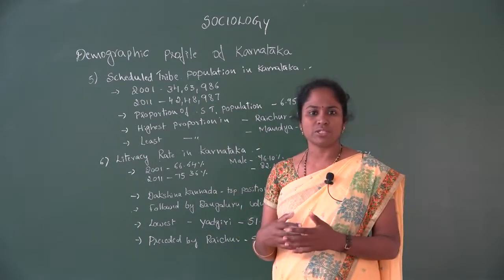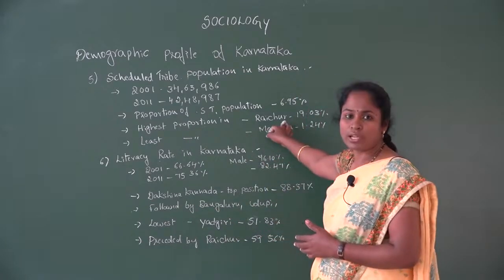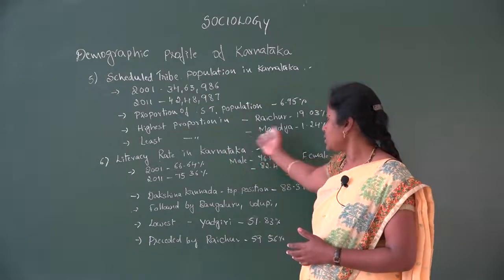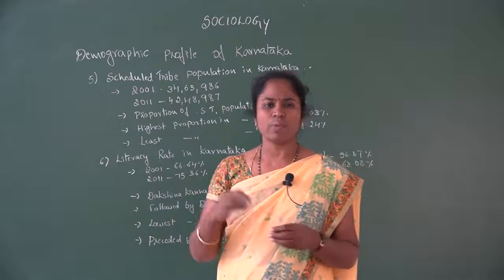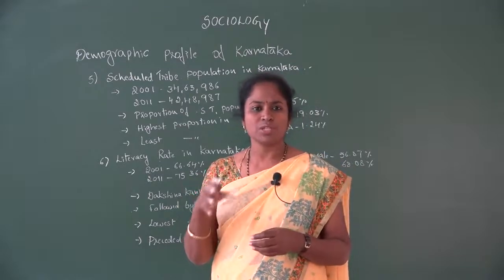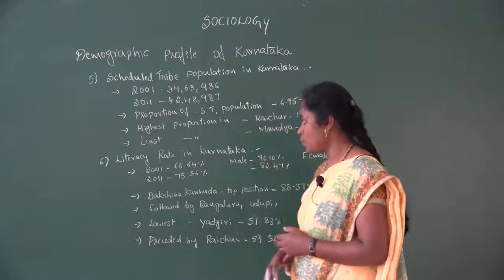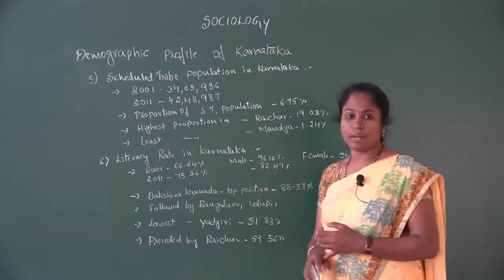It varies from district to district; Raichur has the highest proportion, 19.03%, and the least is Mandya. In all the districts, some proportion of scheduled tribes reside in Karnataka state. And next we will move on to the 6th point, that is literacy rate in Karnataka.